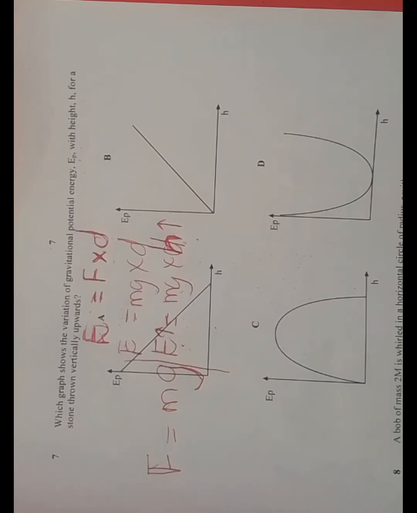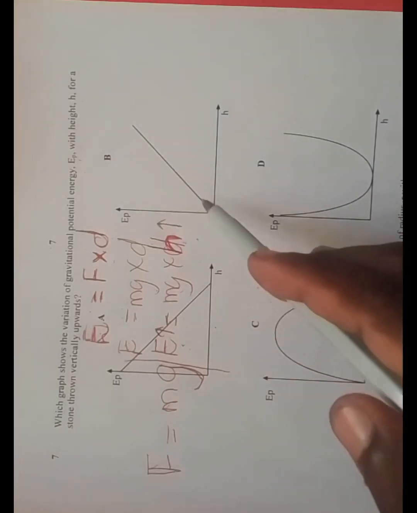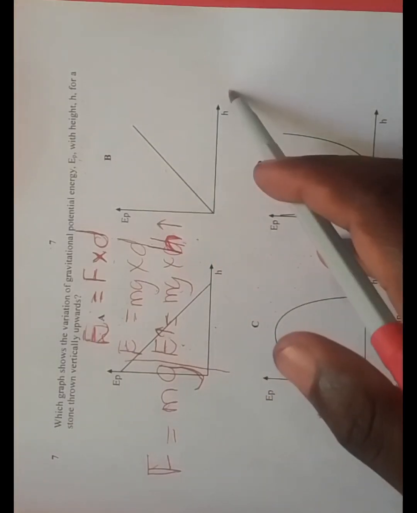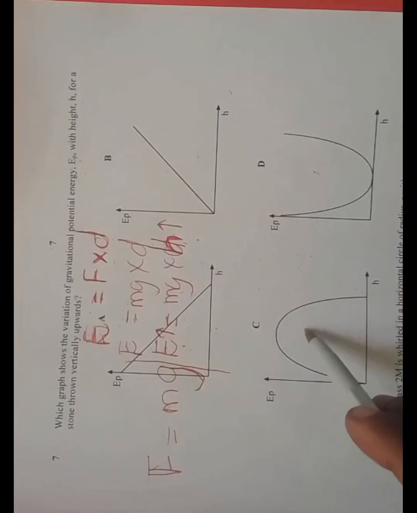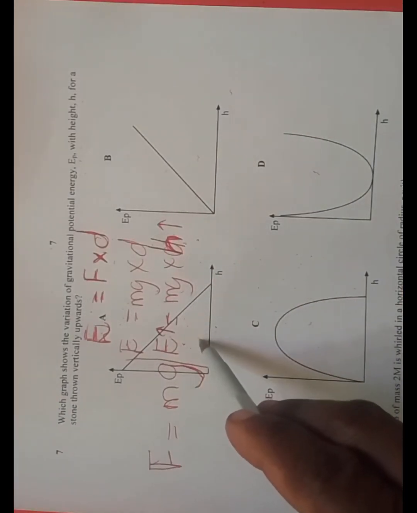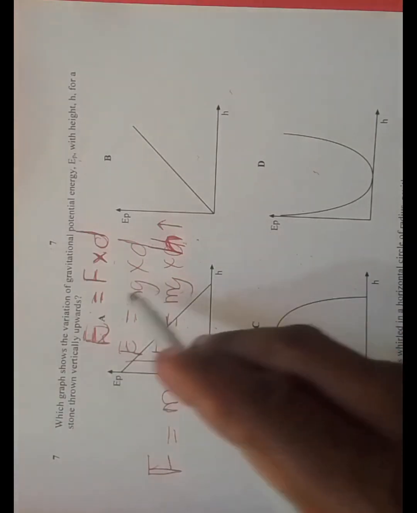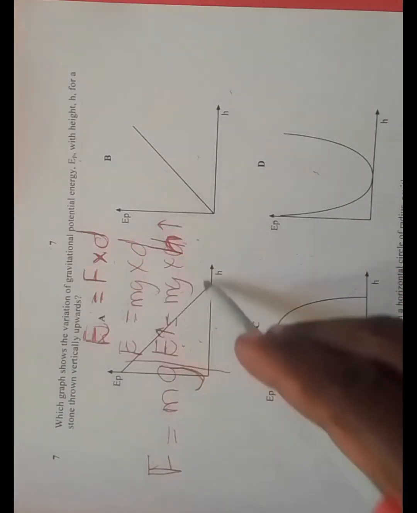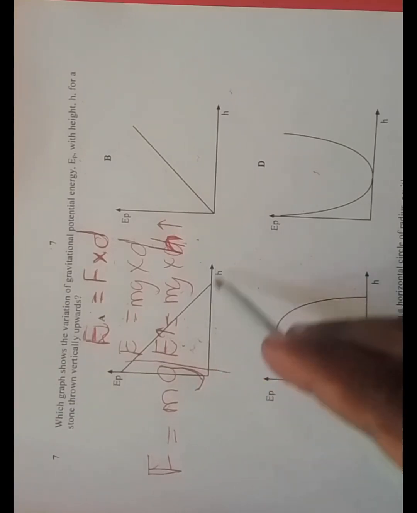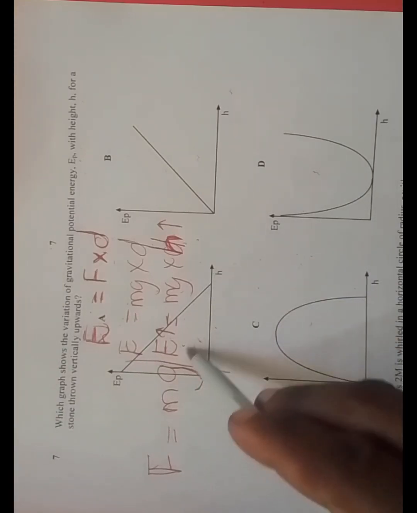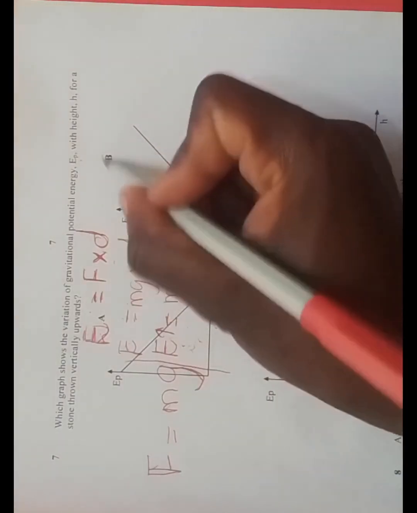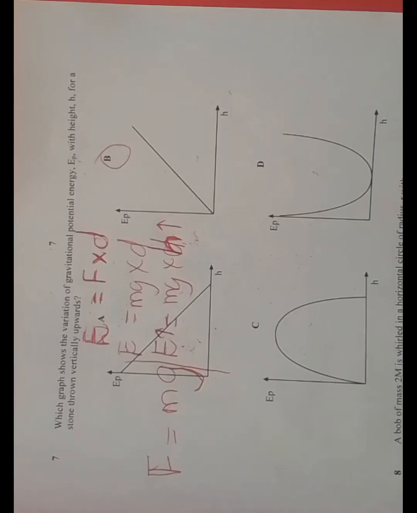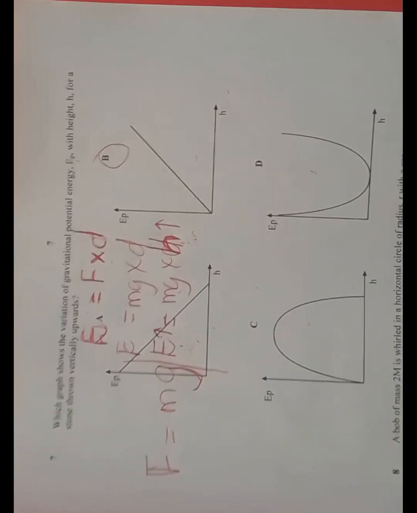So the correct graph here is going to be graph B. From graph B, we can see that when E is increasing, h is also increasing, because they are directly proportional. It's not a curvature. If it was A, it would mean that h is inversely proportional to E. But the equation is showing us that E is equal to mgh, directly proportional. So the correct answer is B. So let's move on to question 8.